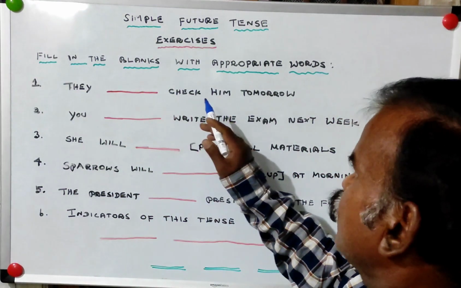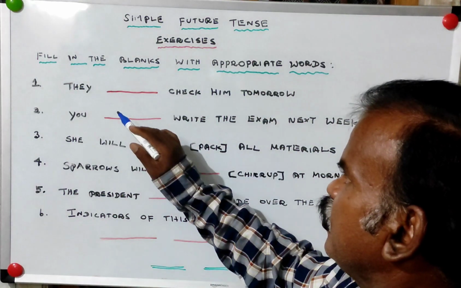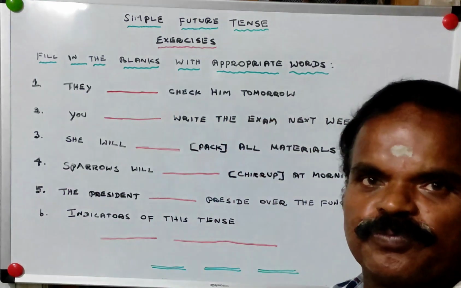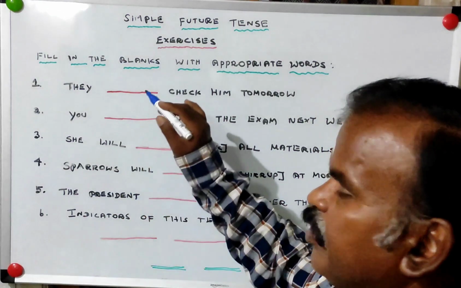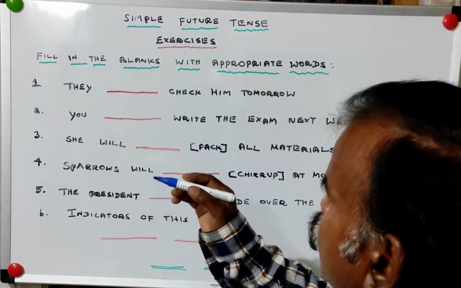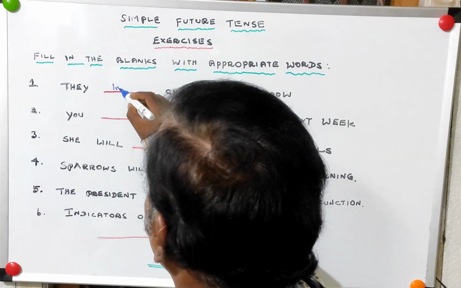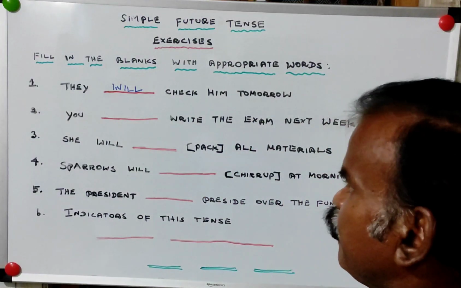Dear viewers, let us do this simple exercise to check the understanding of simple future tense. Fill in the blanks with appropriate words. They dash check him tomorrow. One word is missing in connection with this simple future tense. So the correct answer is will. They will check him tomorrow.